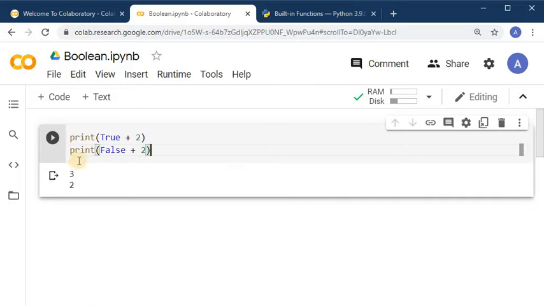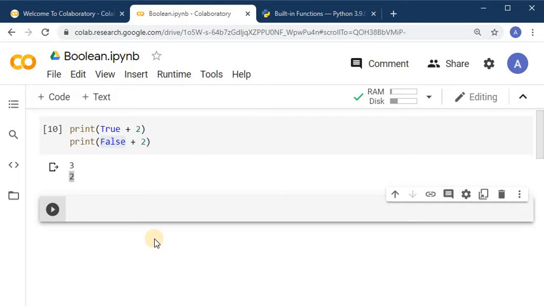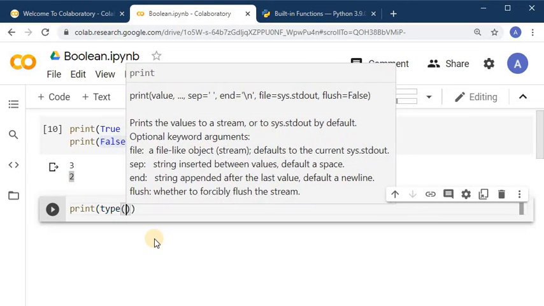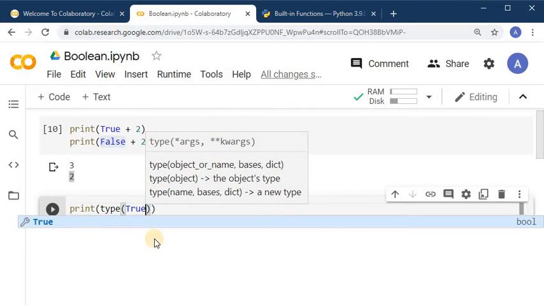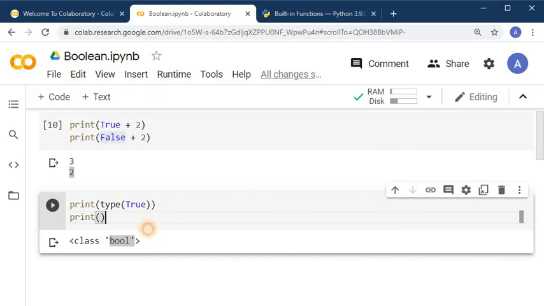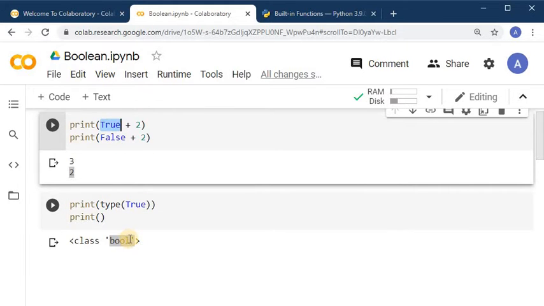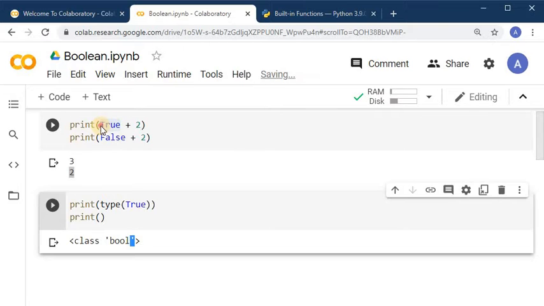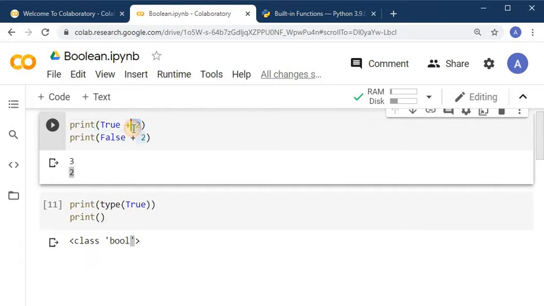Okay, so we are not getting any error, and the output for True plus 2 is 3 and False plus 2 is 2. Now let's check the type of True. We are getting it as boolean value, and similarly for False, so that means the immediate class of these two values is boolean, that is sure. But why here are they behaving like an integer?